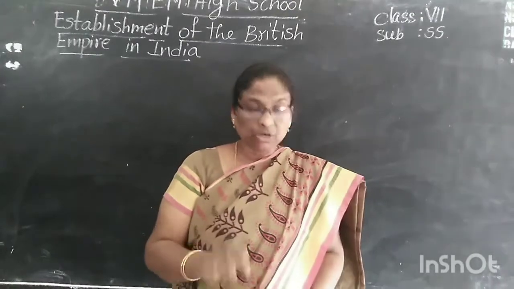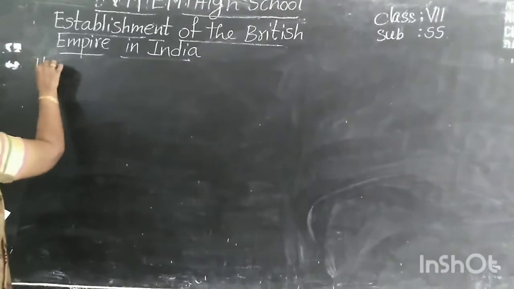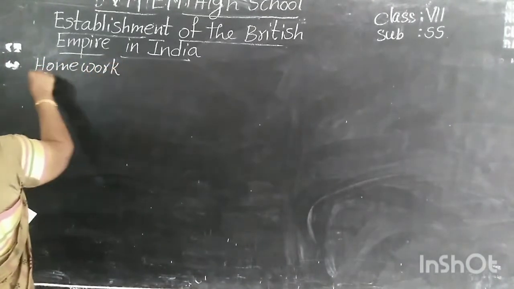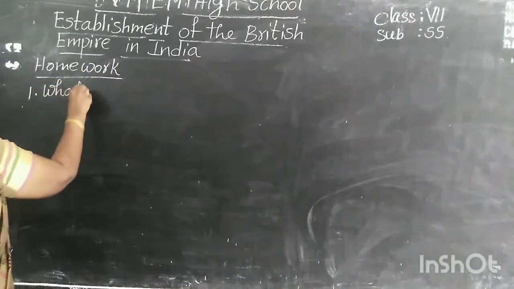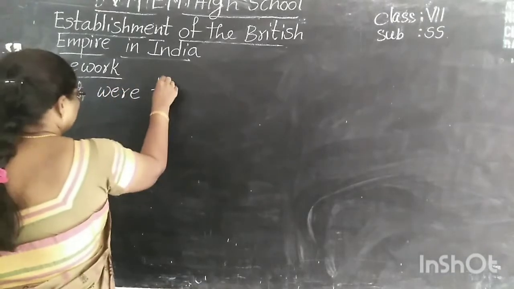And now homework, write down the homework.